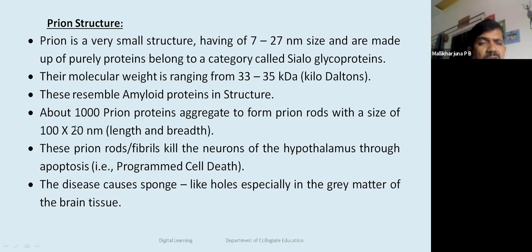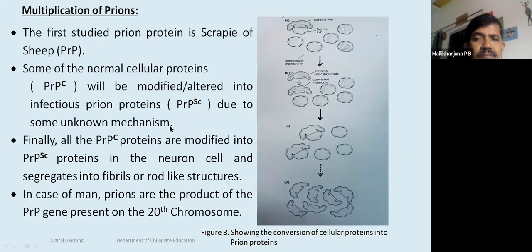Around 1,000 proteins aggregate to form prion rods with a size of 100 to 200 nanometer. These prion rods or fibrils kill the neurons of the hypothalamus of the brain through apoptosis, that is, programmed cell death. This disease causes sponge-like holes, especially in the gray matter of the brain tissue.